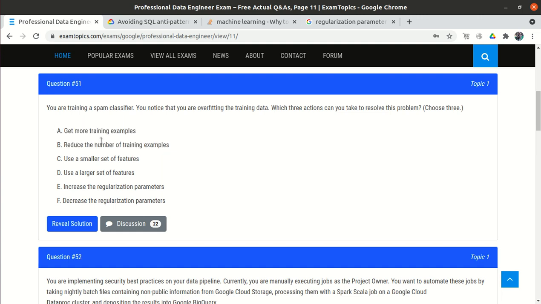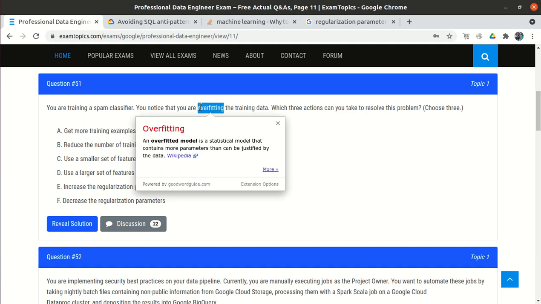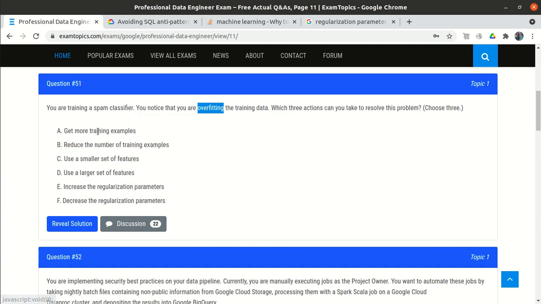Let's look. Get more training examples. That is perfectly okay, because when we have an overfitting issue, we generally incorporate more and more data so that the model learns about all the training data. Then if A is okay, B is not okay.